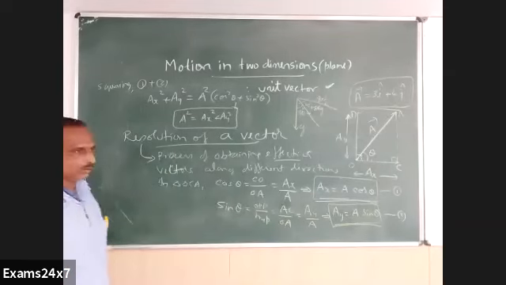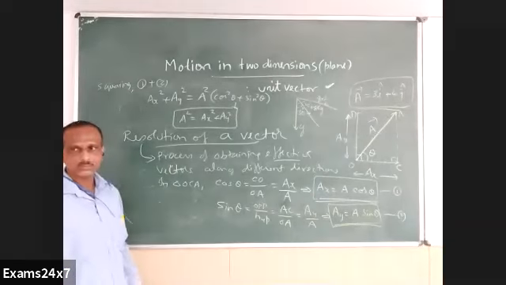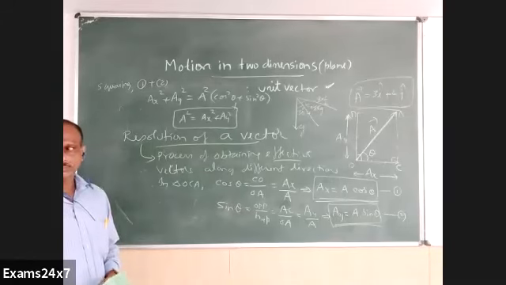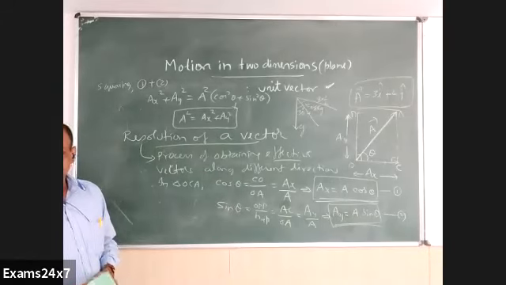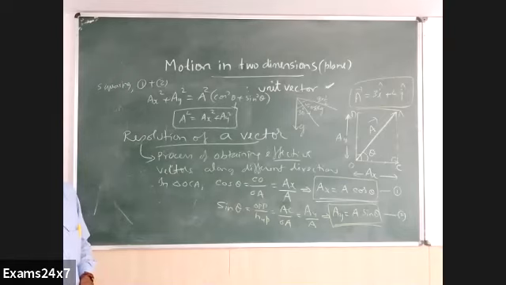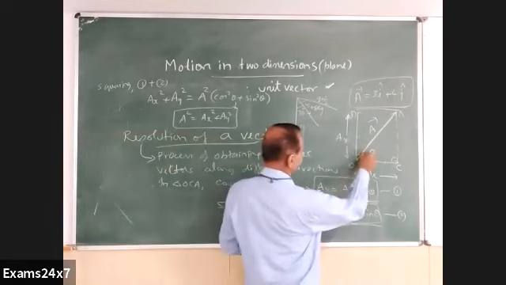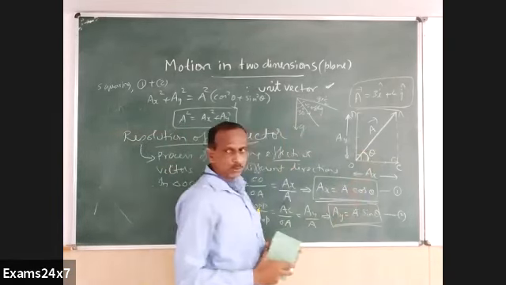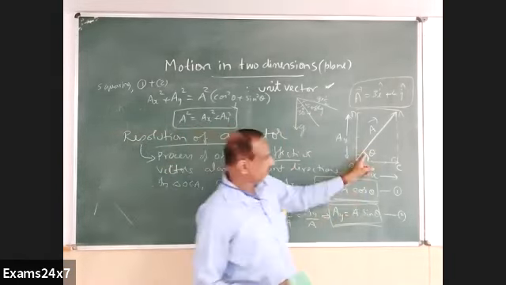Any doubt on these points? Yes, Darshan. Correct. Not considering this angle theta. Here is angle theta. So it depends upon the selection of theta. For this theta, this is opposite.